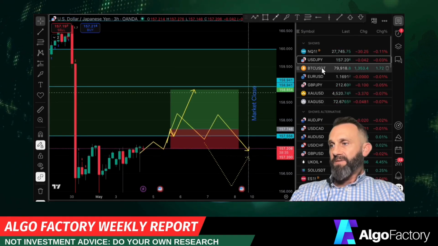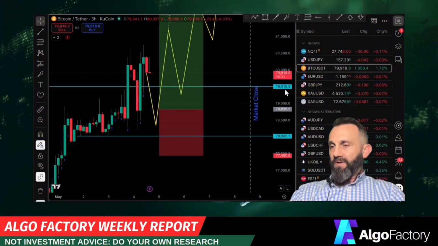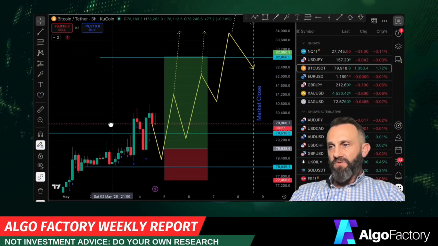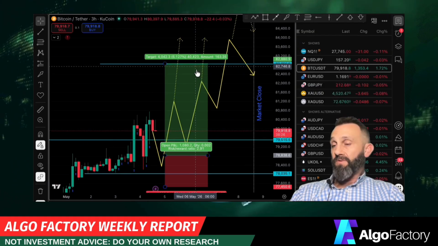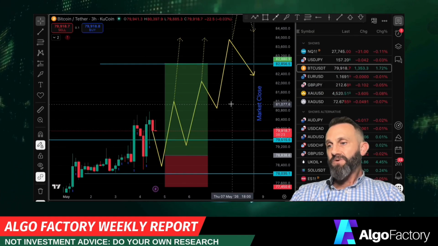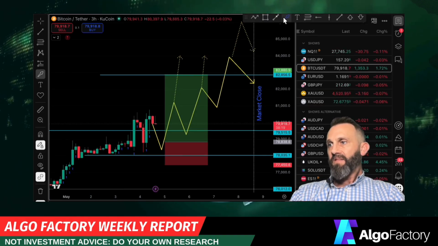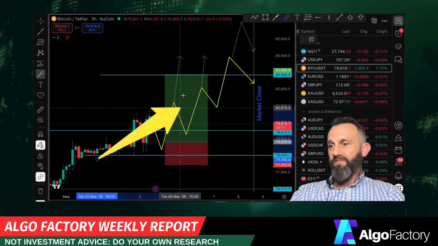Let's take a look at Bitcoin. Another dangerous pair to trade, it is very, very choppy. I'd look for a pullback on this. I do think Bitcoin's going to head up to 83,000. I think that's a legitimate trade, but if you look at the price right now, it's very choppy and there are algorithmic reasons why this might do a strong pullback before it goes up.